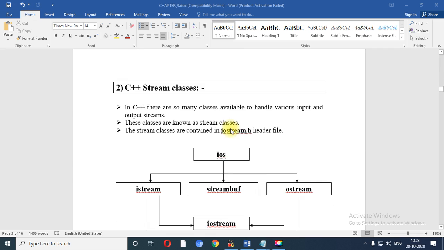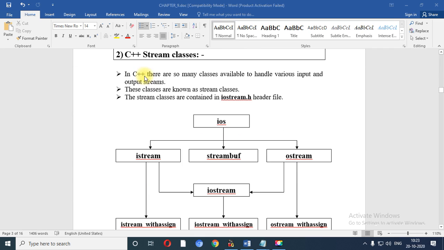Now there are several classes which you can use in the C++ stream classes. The base class for all the classes is called ios, and in all our programs based on C++, we just need to include the header file iostream.h. So these are the stream classes which are contained inside iostream.h.